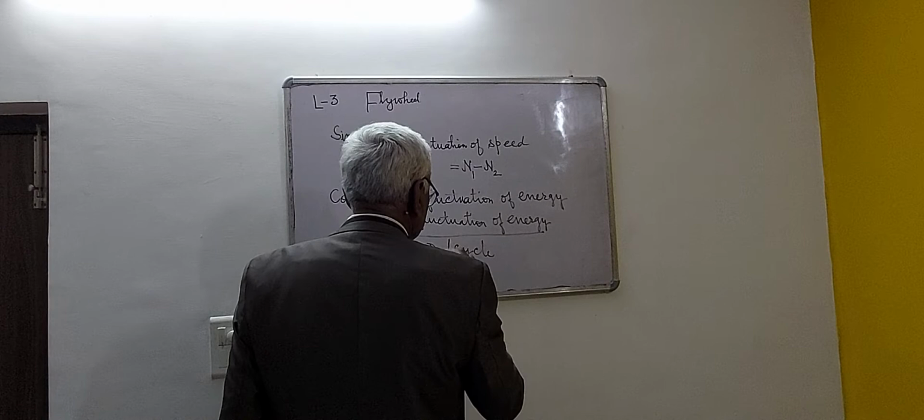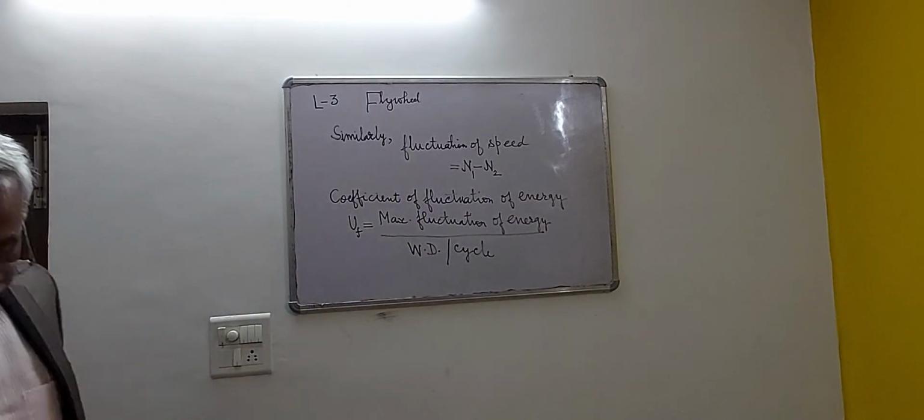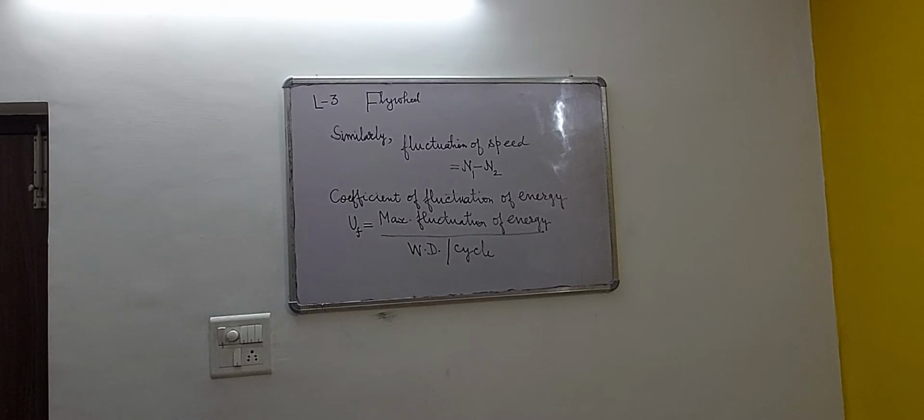CE is the coefficient of fluctuation of energy, and it is written as the maximum fluctuation of energy divided by the work done per cycle.